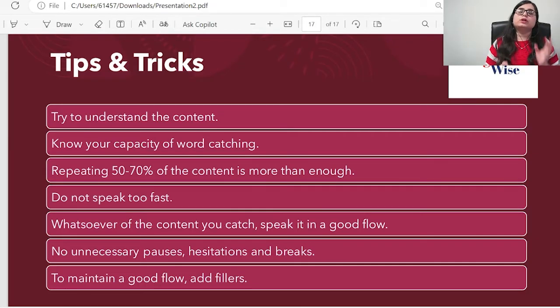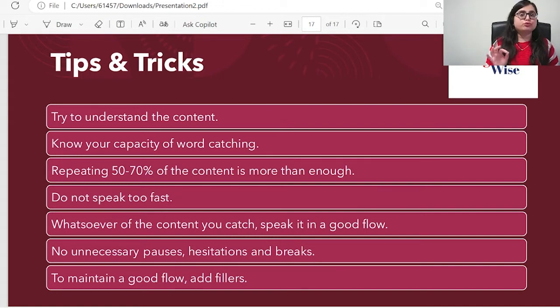Or what you can do, whatsoever of the content you are able to catch, just speak it fluently. No need to hesitate, take pauses or breathers. Just speak it fluently at a constant tone. No rushing at all. Repeating 50 to 70% of the content is more than enough in your repeat sentences. Do not bother that I have to catch 100% of the content. No, 50 to 70% of the content is more than enough.